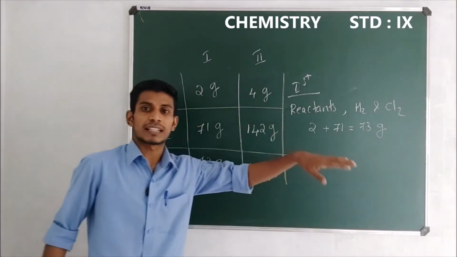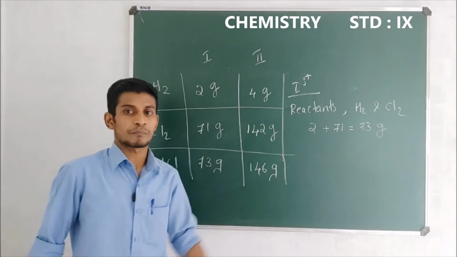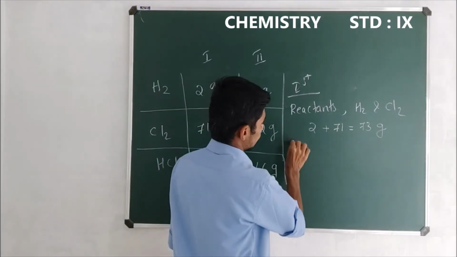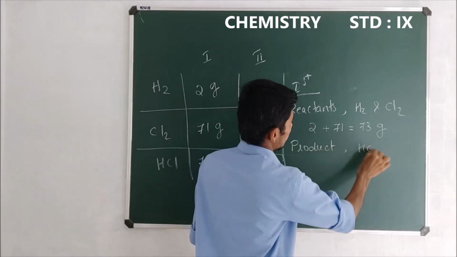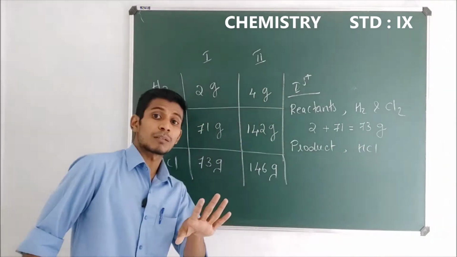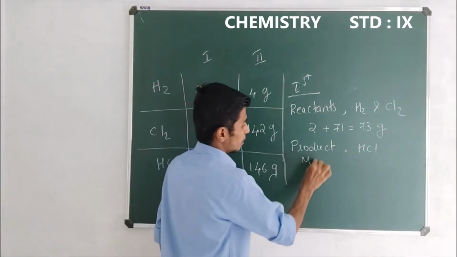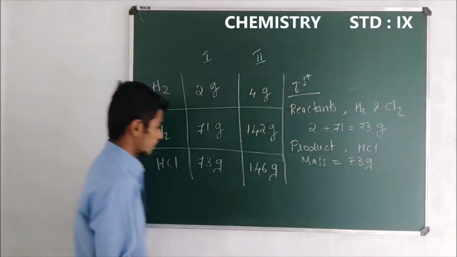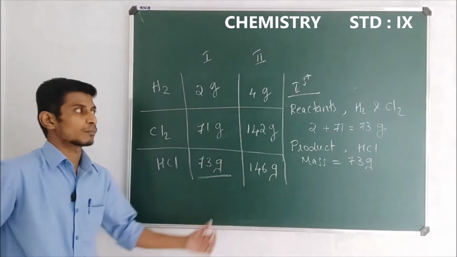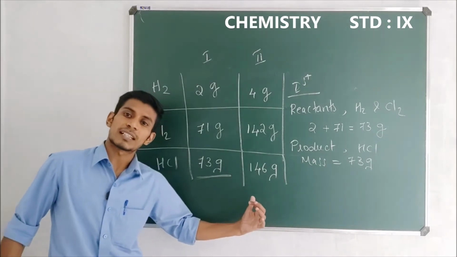The mass of the reactants is 73 gram. And who is the product formed? The product formed is HCl. And what is the mass of the product formed? The mass of the product is equal to 73 gram.